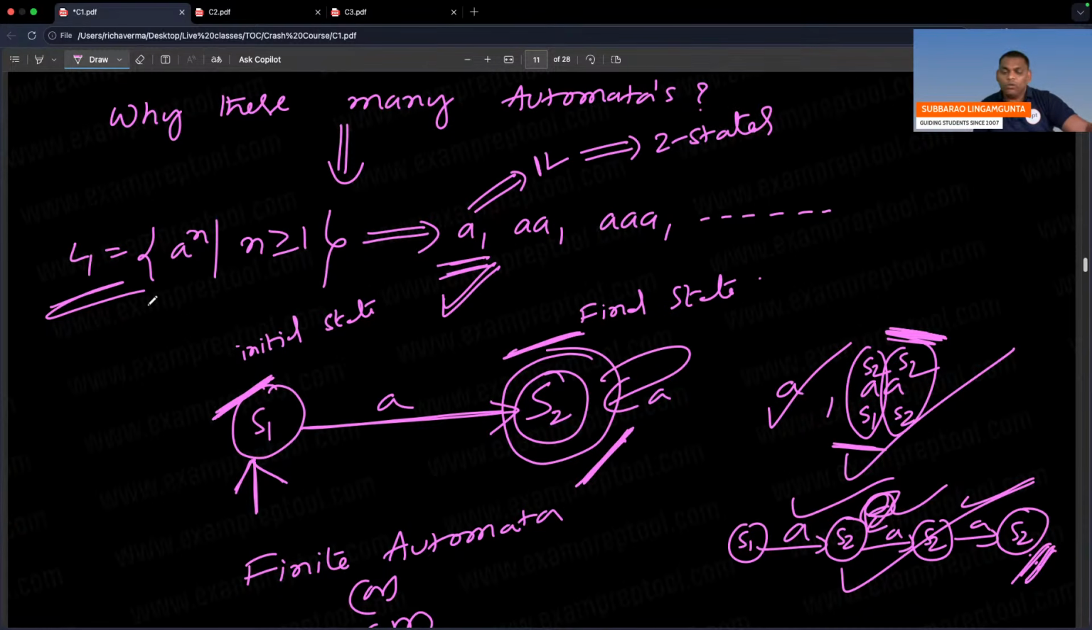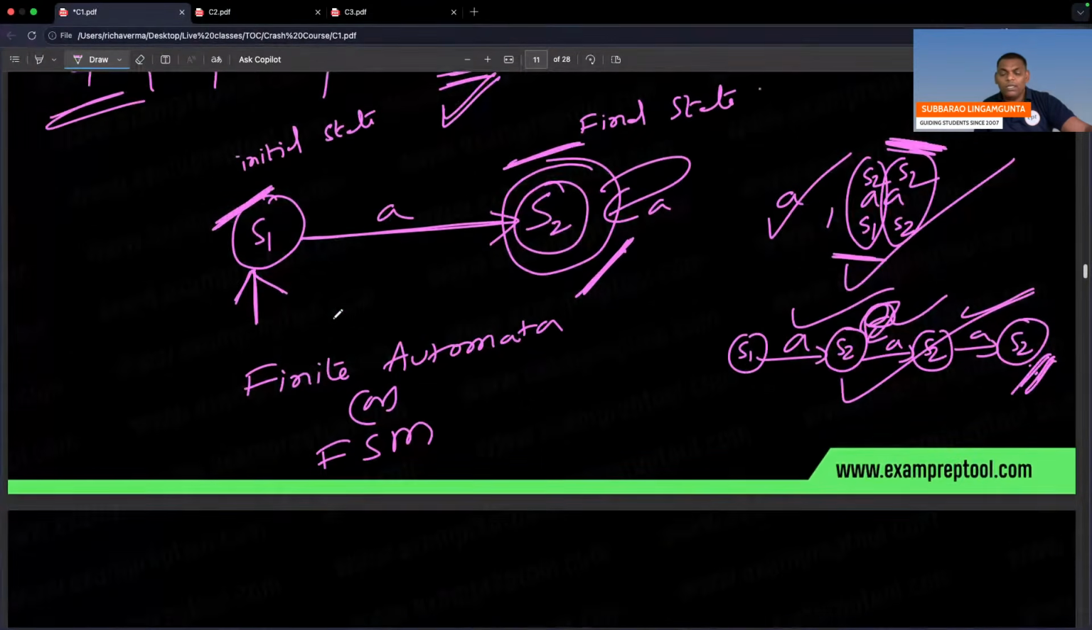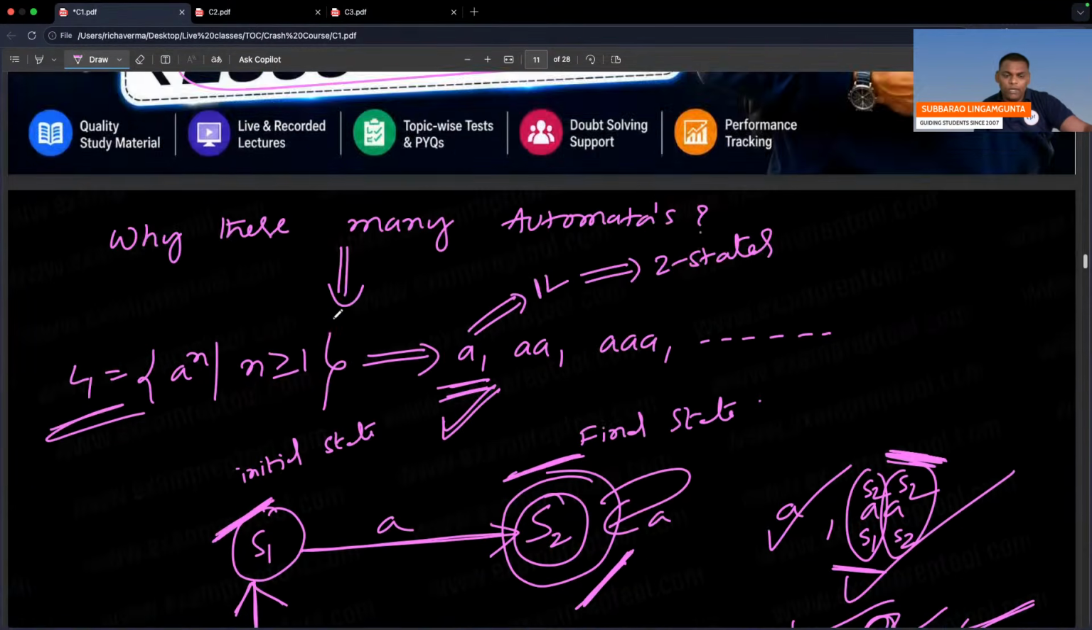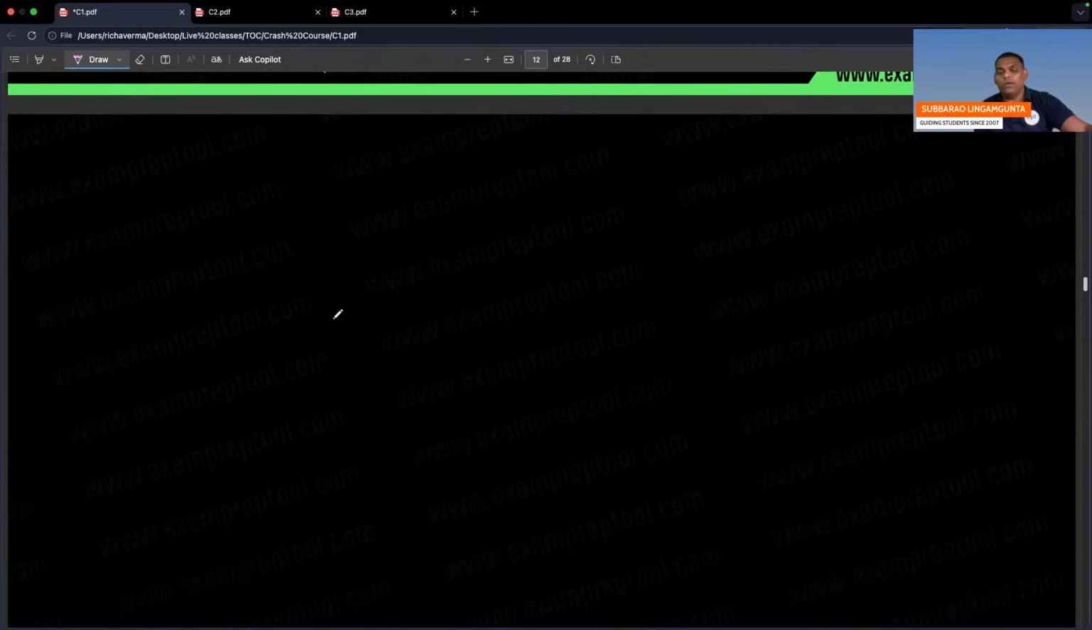Why these many automatas? So L1 is this. For L1, one automata we created. So remember, this automata name is called finite state machine or finite automata. Fine. I feel you are really comfortable. Let's see one more. Everyone observe.